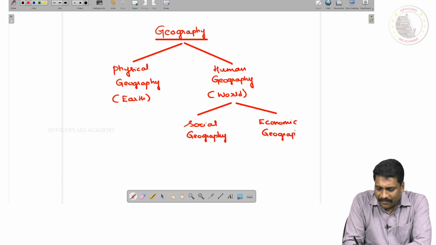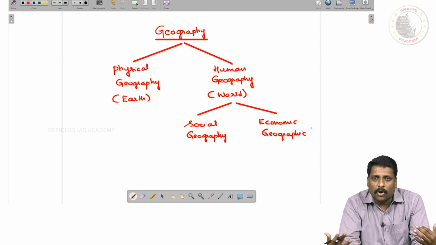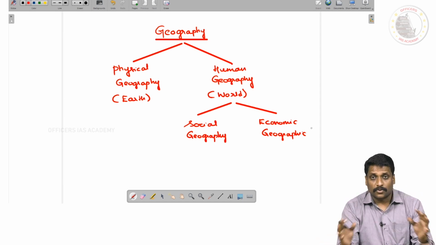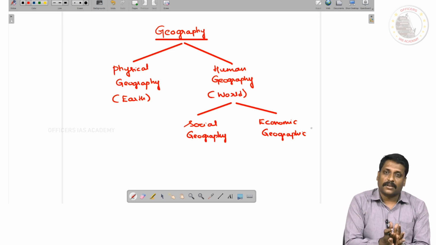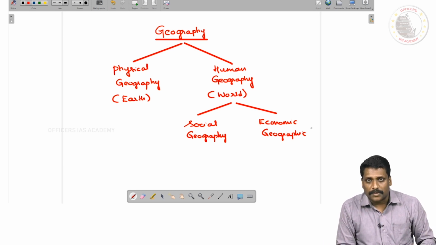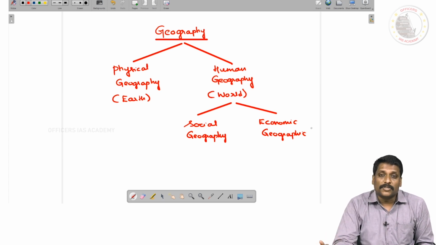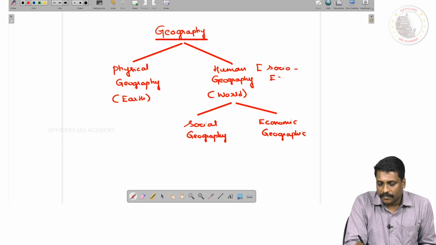So when I talk about the social setup of human beings, if you study the people along with their environment, you call it social geography. If I'm going to study the resource base of the world, the economic interaction of people with the physical environment, you call it economic geography. And that's the reason human geography is sometimes also called socio-economic geography.